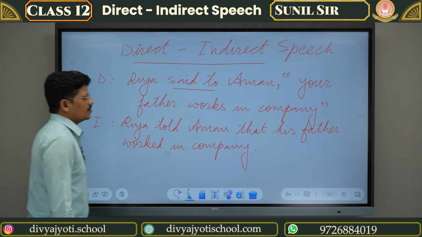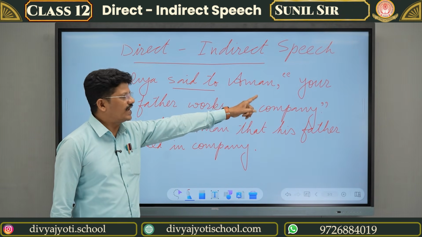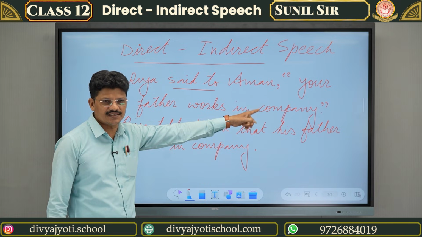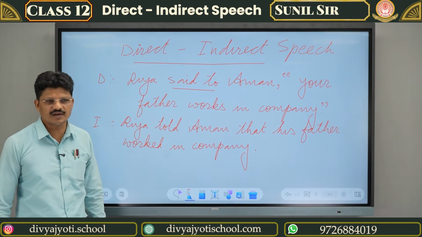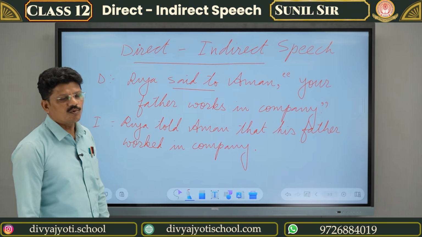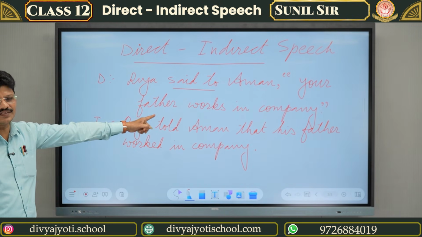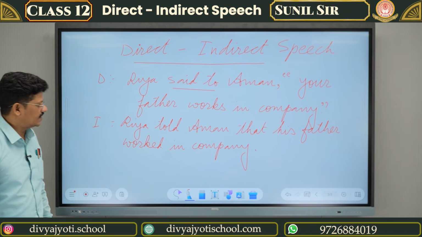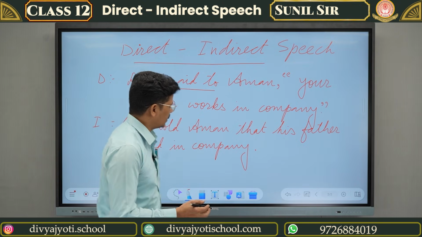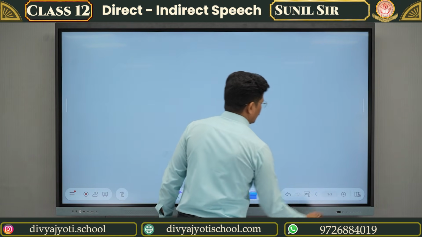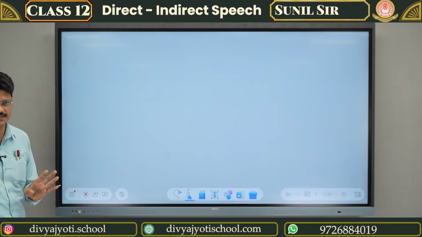Okay. So simple thing: if the inverted comma sentence is a simple, assertive or declarative sentence, how do we change it? First of all, said to becomes told, then remove the comma, inverted comma, and add a conjunction there. Then we have to change the tense accordingly. Okay, this is the first sentence, that is, we have changed a simple sentence into indirect speech.